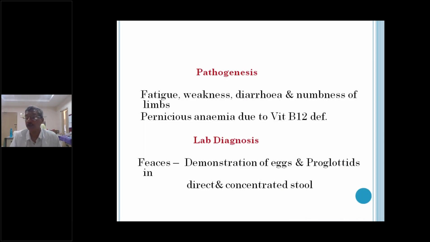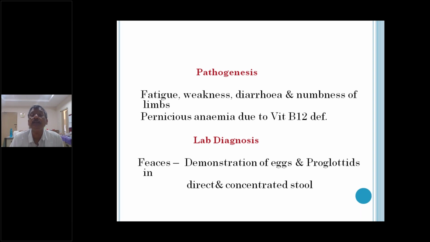Next, coming to the pathogenesis. What is the pathogenesis of Diphyllobothrium latum? The infection will occur in the small intestine. What is the difference between the small intestine and large intestine? Any infection which occurs in the small intestine will cause more loss. Why?